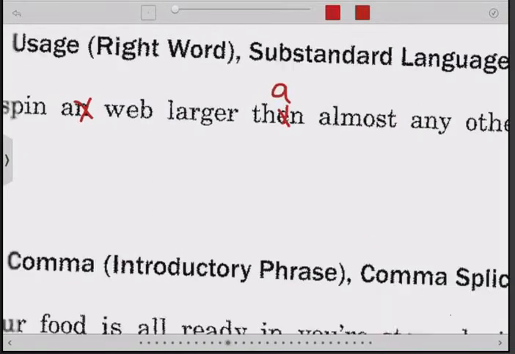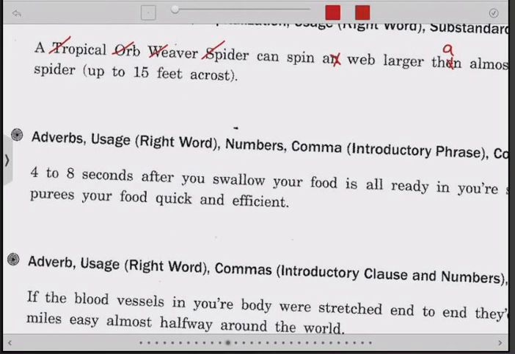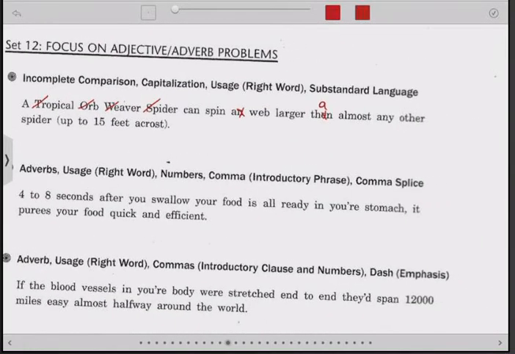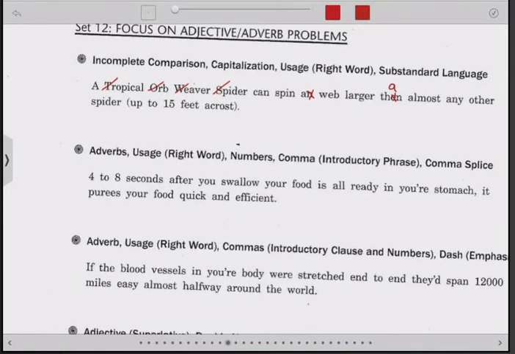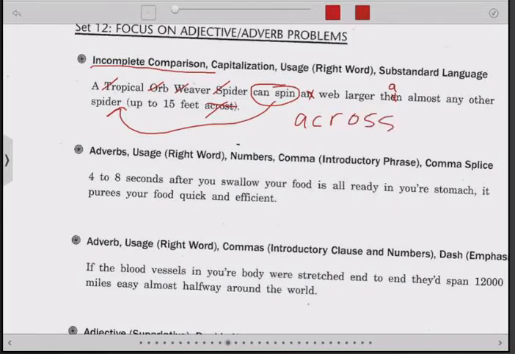Larger than. That's the comparison one. Almost any other spider up to 15 feet across. So we will, and really, the incomplete comparison, this is a little fancy. A tropical orb weaver spider can spin a web larger than almost any other spider can spin. You need to put that over there too. And then the last thing is across here. Don't worry too much about that incomplete comparison. On the quiz, if you have a choice between one where they add those words and one where they don't, I would choose where they add the words.